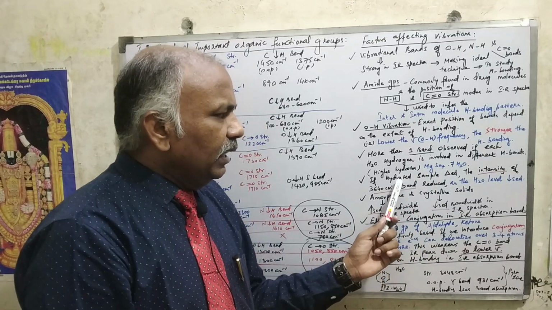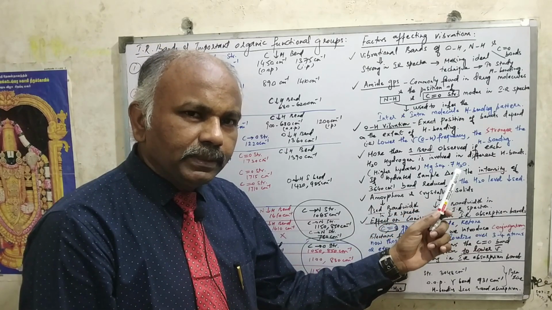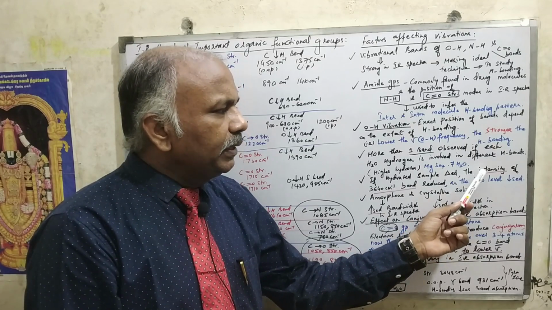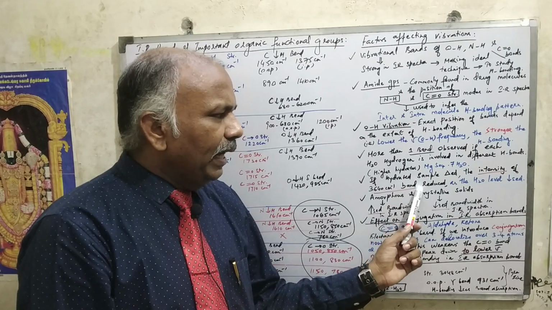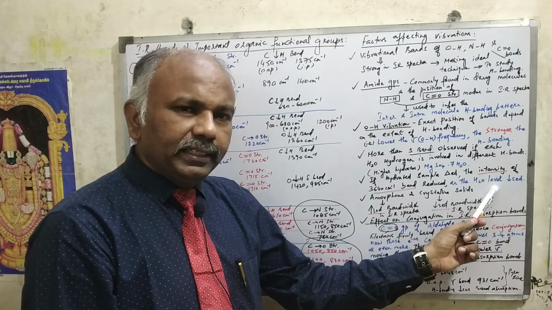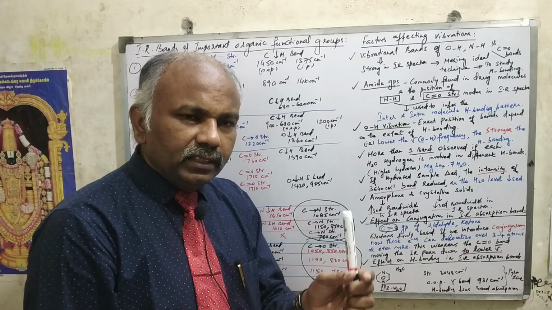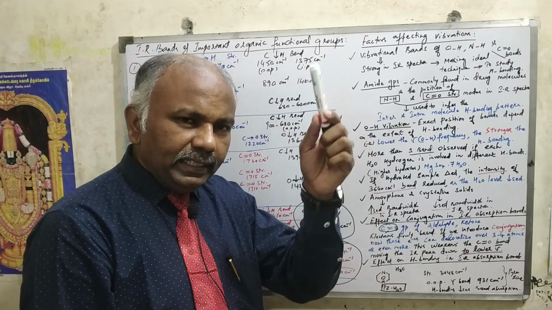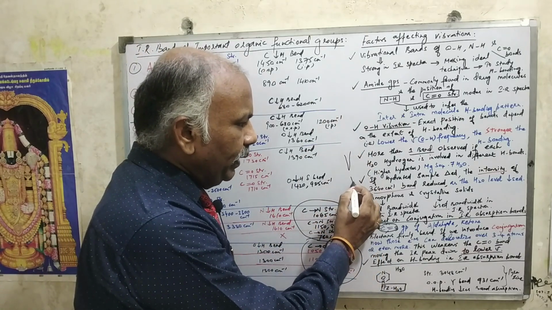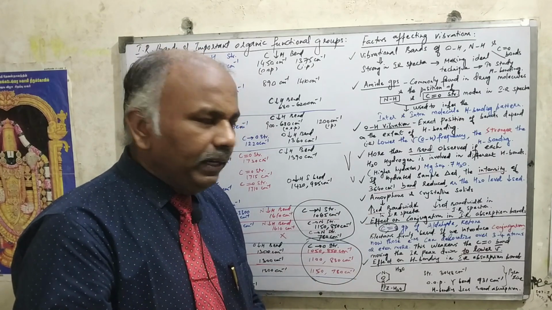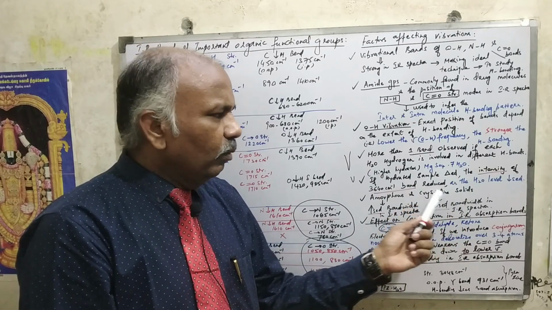If the hydrated sample is heated, suppose you are heating the hydrated sample, Epsom salt, what will happen? The intensity of the 3640 centimeter inverse band is reduced as the water level decreases. Wherever the hydroxyl band is produced, at 3640 centimeter inverse, the peak intensity will be reduced. Suppose the peak is like this, now the peak intensity will be reduced like this, right? The band intensity will be reduced, particularly when you are heating the molecule containing water, right?